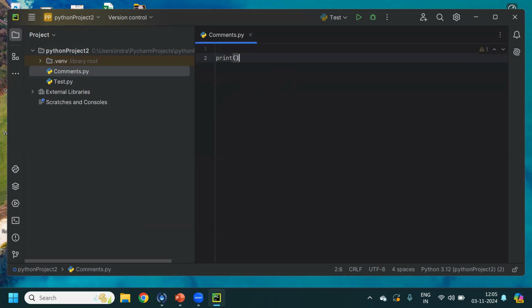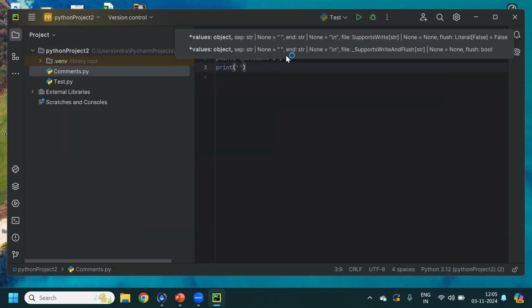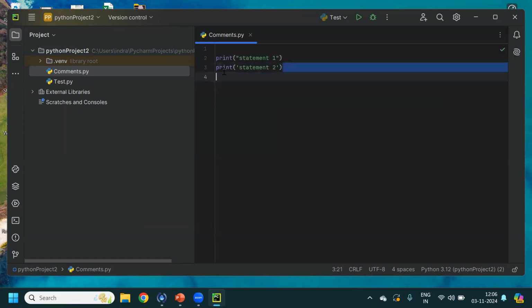Print statement 1. You can use double quote or you can use single quote as well. Print. Now I'll add single quote. Now I'll copy paste for multiple lines of code.